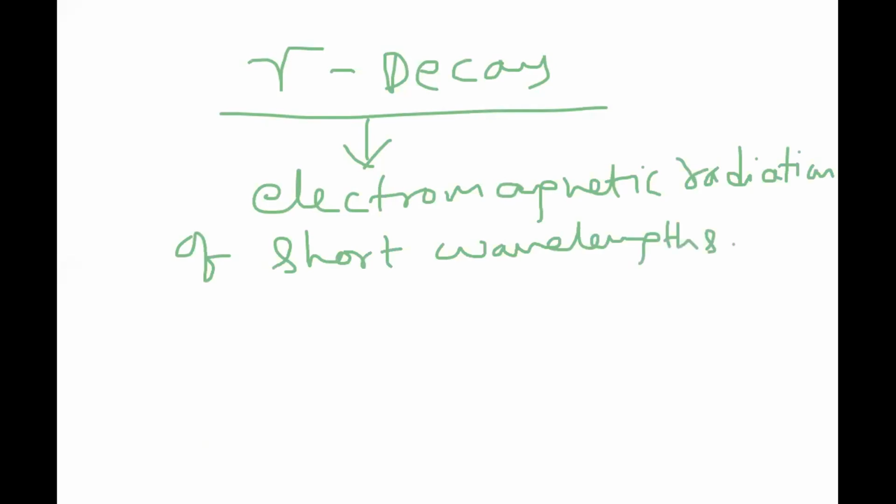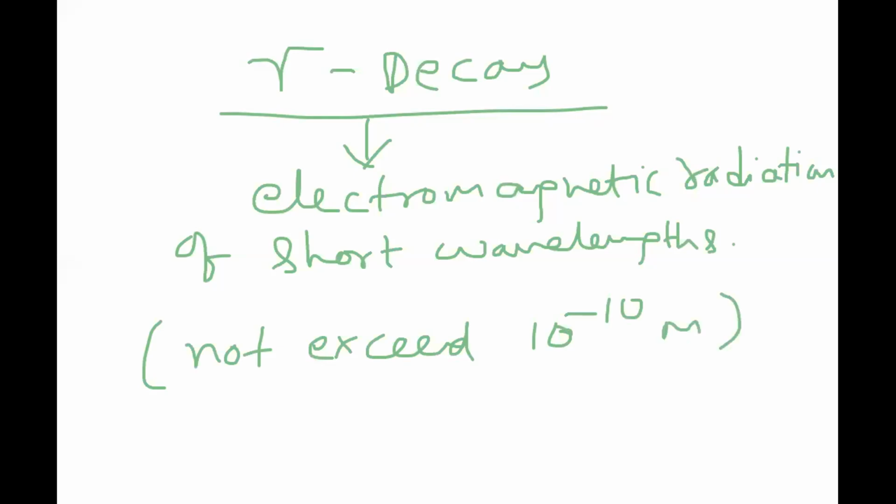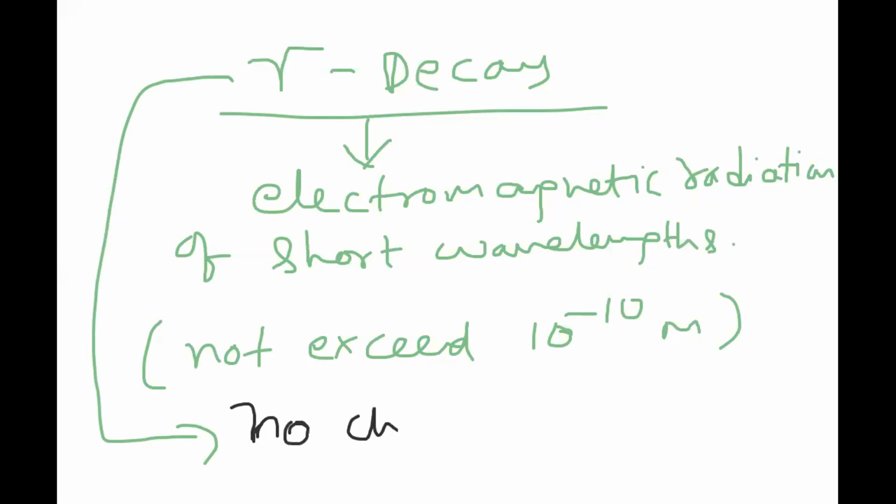Short wavelengths means they must not exceed 10 power minus 10 meter. So if they don't exceed 10 power minus 10 meter, then we call such radiations gamma. Here, whenever gamma is emitted, no change. If gamma is emitted, it's simply a radiation not having any atomic number and mass number, so no change.